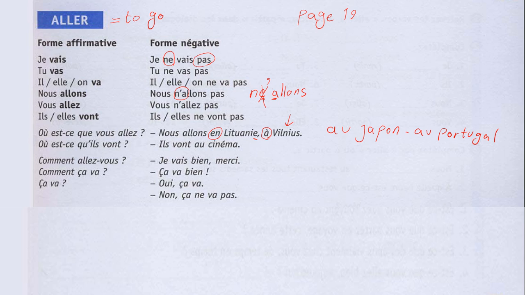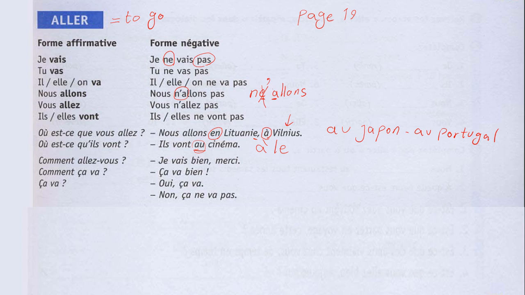Où est-ce qu'ils vont? Where are they going? Ils vont au cinéma. Au, you know, à plus le makes au. Ils vont au cinéma. They are going to the cinema.